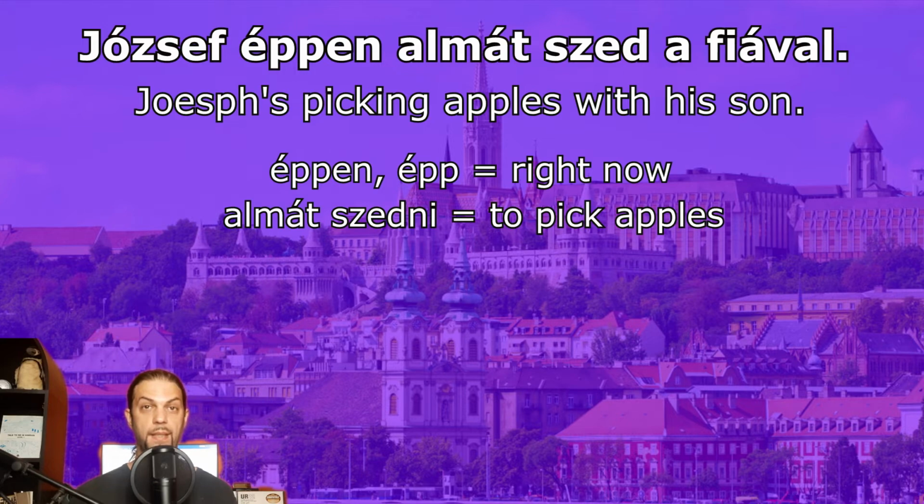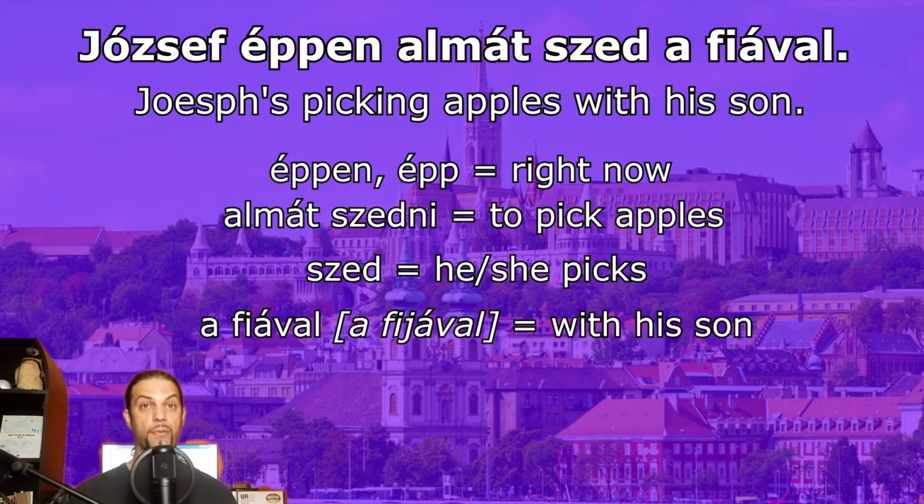Almát szedni means to pick apples. Apple is the object of the sentence. It doesn't have an article, so it comes before the verb szed, which means he or she picks. And a fiával means with his or her son. In this case, it's with his son. This expression does have the definite article, so it comes after the verb. When we're talking about possession in Hungarian, we put the definite article before the thing that we possess. Whether it's your car or your son, you're going to use the definite article to say my car, my son.